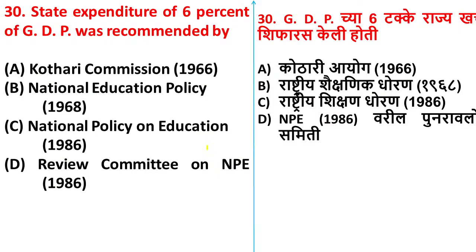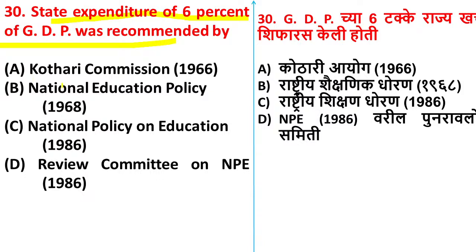Today's last question, question number 30. State expenditure of 6% of GDP was recommended by which commission? Which commission recommended that the nation has to spend 6% of the national income or GDP on education?